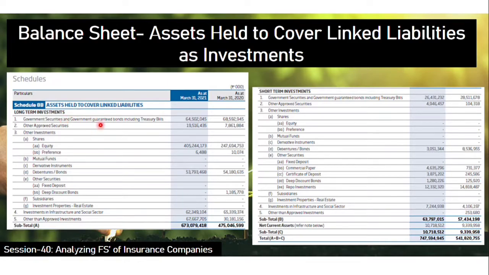the linked liability investments and whatever. So there are some mutual funds also or debentures, bonds, etc. All these things they will break, and the money they get out of this will be used for paying out the claims.